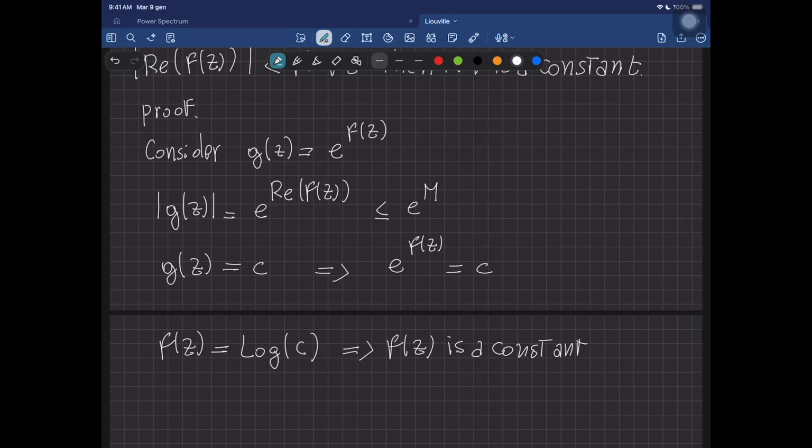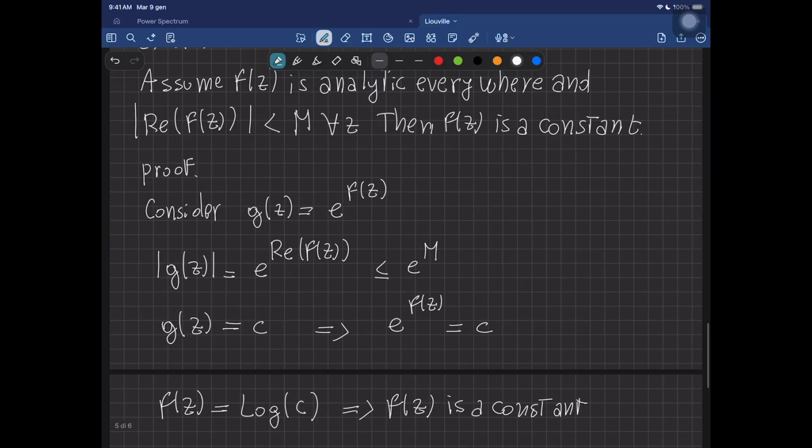That's great. Okay, so the trick is always, when you have information about the real or the imaginary part, to consider the exponential of that function.